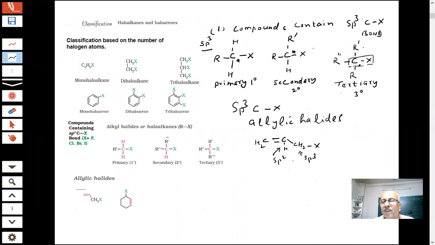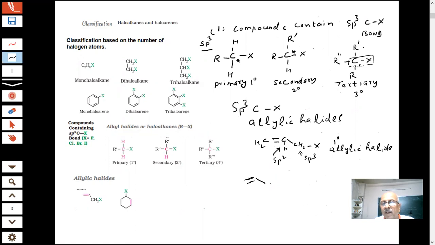Again, I can put 3 possibilities. This carbon is attached to only one carbon. This is a 1 degree allylic halide. Important. If I have this compound, student, I can write this like this also, in bond line representation.